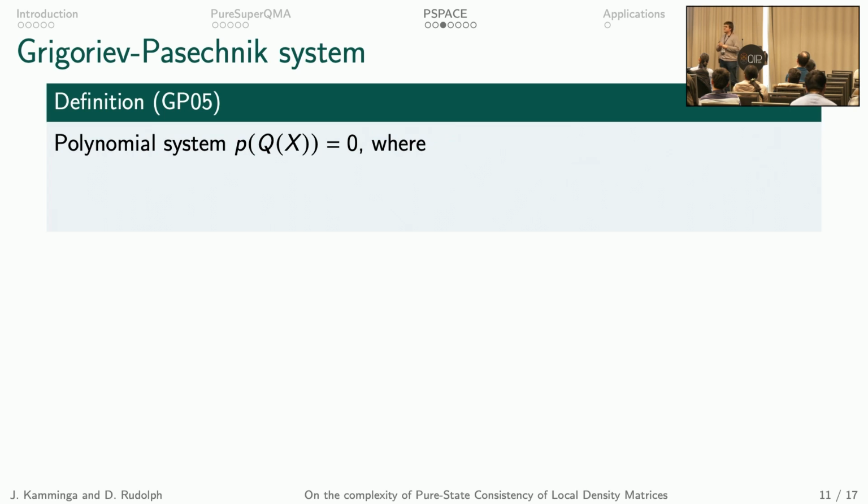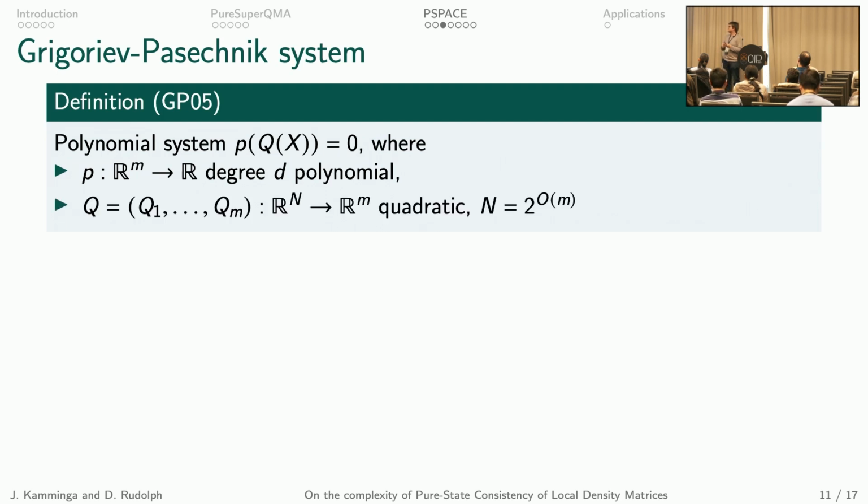But this has been studied in the field of real algebraic geometry by Grigoriev and Pasechnik. And for this, we introduce their system, which we call the GP system, which is a polynomial system P of Q of x equals 0, where x is a vector of real variables, and P is a polynomial that takes in m variables and gives out one value of degree d, and then Q is a sequence of m quadratic polynomials that take in n variables, and here n is 2 to the O of m, roughly the dimension of our state.